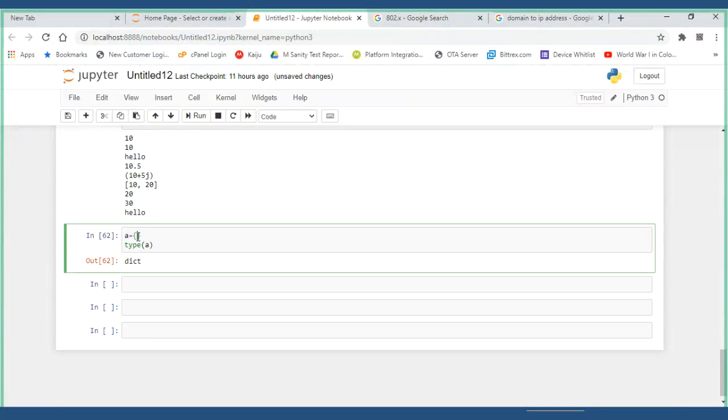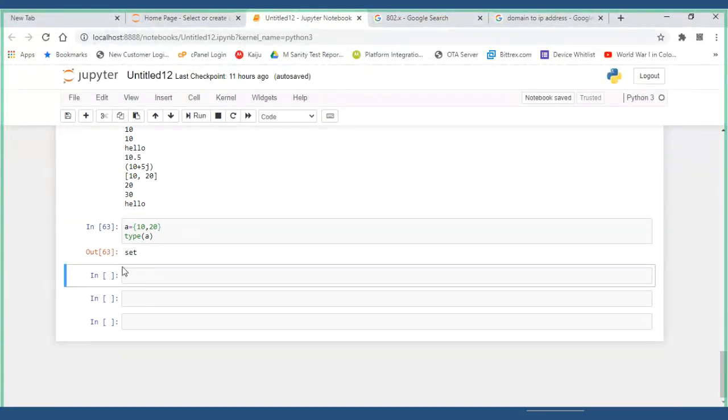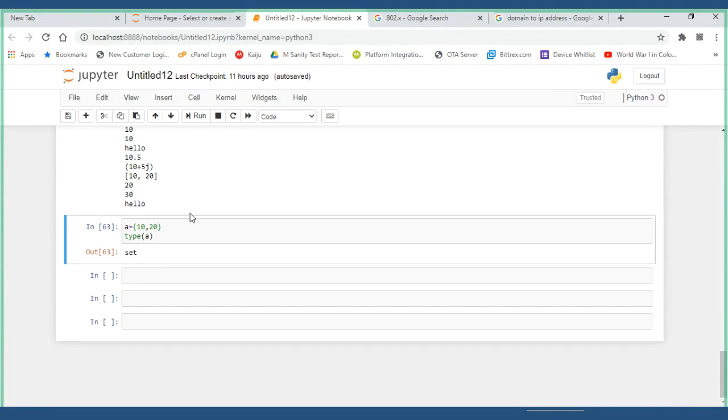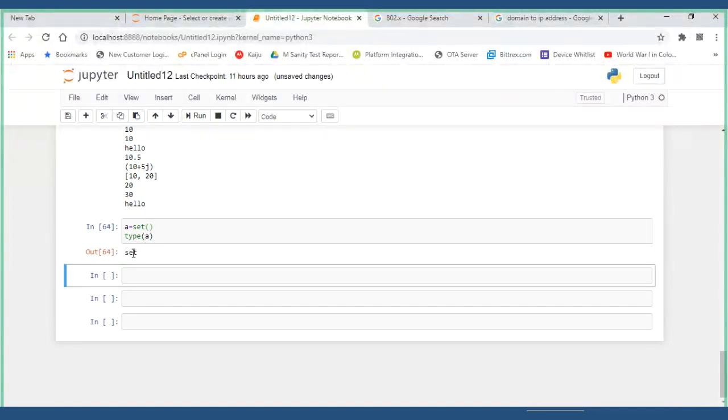To create a set, you have to give, for example, 10 comma 20. I'm just giving. Now you see it turned out to be a set. Dictionary is what we'll see later. If you give empty braces and expect a set, it is not going to be a set. If you want an empty set, use the set function, and now it turned out to be an empty set.